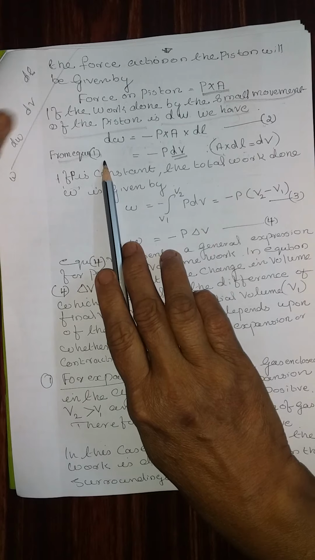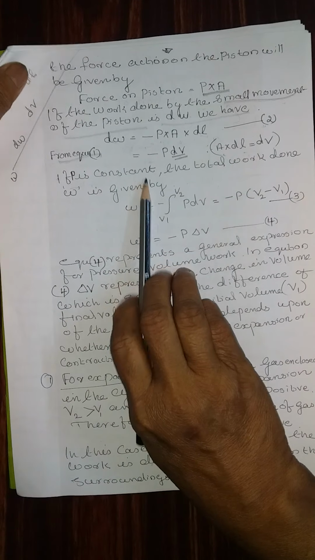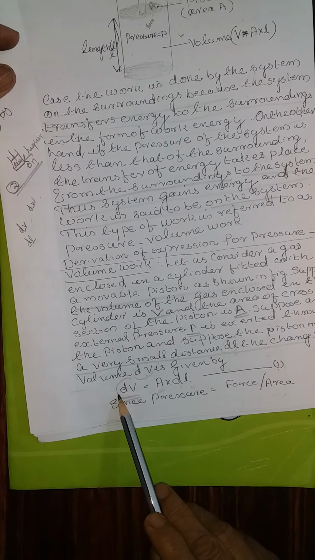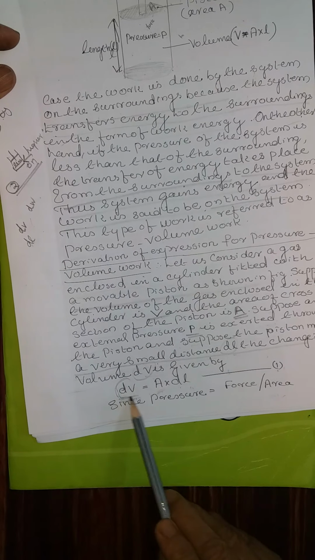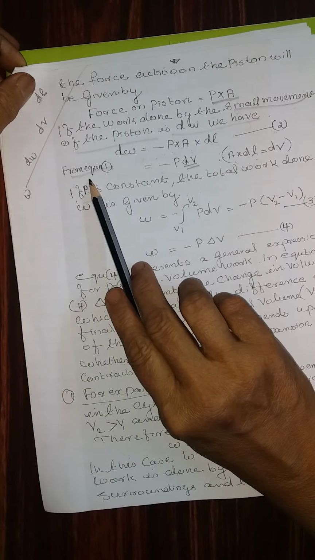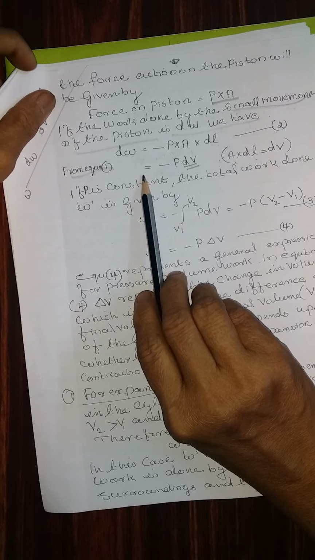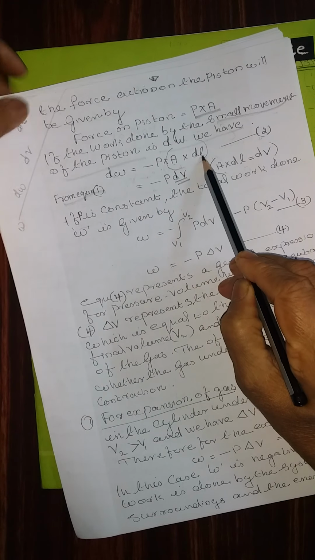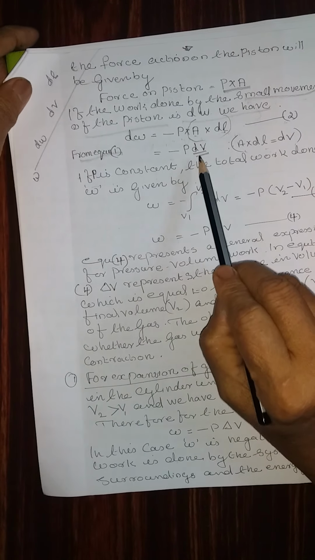Now from equation number 1, we already know what dV is: dV is equal to A into dl. Therefore, substitute that. A into dl means dV.